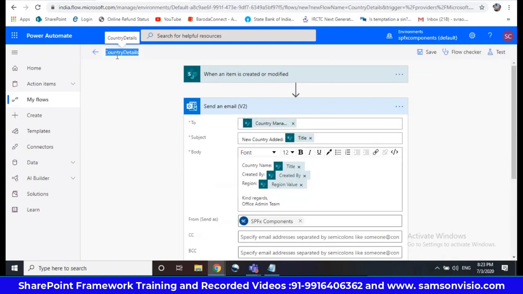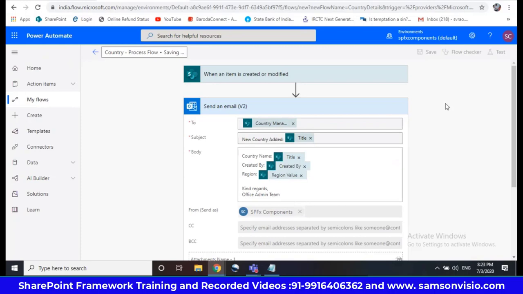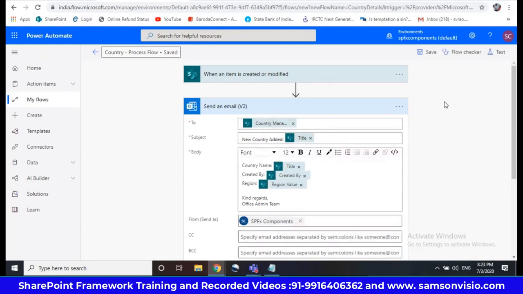Even you can change the flow name, country flow automation process. You can rename it, I just want to show. Just click on that and rename it. Even you can save it later. Yeah, so let us test whether it is triggering the email or not.